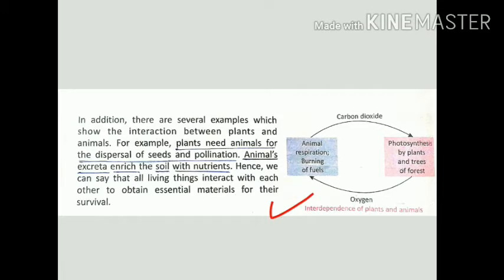In addition, there are several examples which show the interaction between plants and animals. Not only the gases, there are other ways by which plants and animals are interconnected.